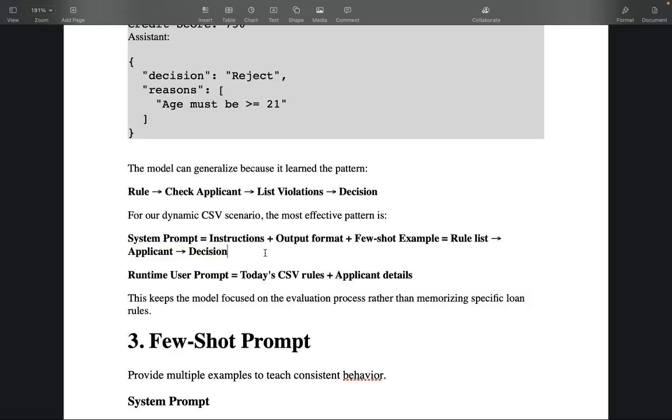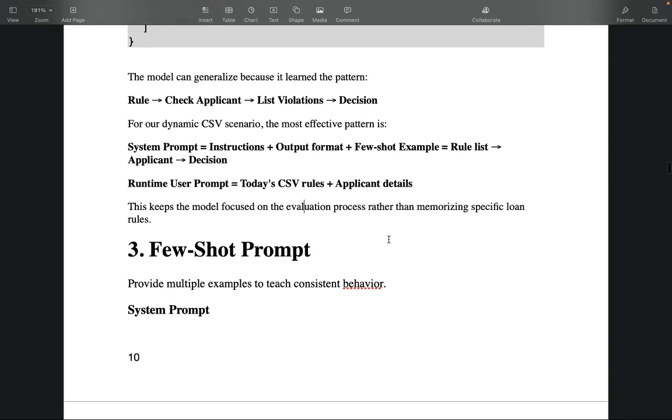At runtime, in the user prompt, you give today's CSV rules and the applicant details. This is what works well for this example. It keeps the model focused on the evaluation process rather than memorizing specific loan rules, because rules can be of many different kinds and can be updated.